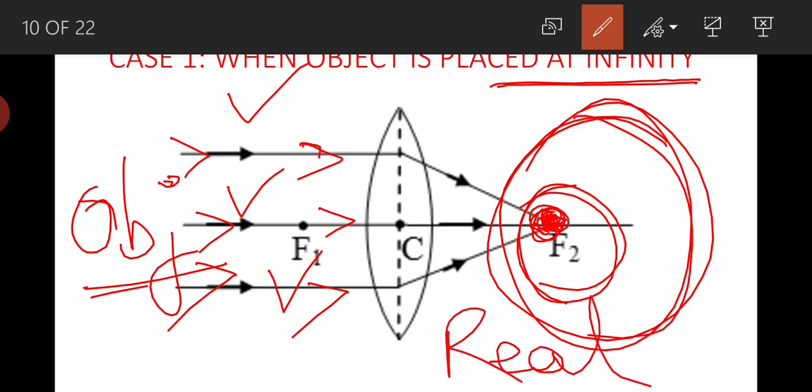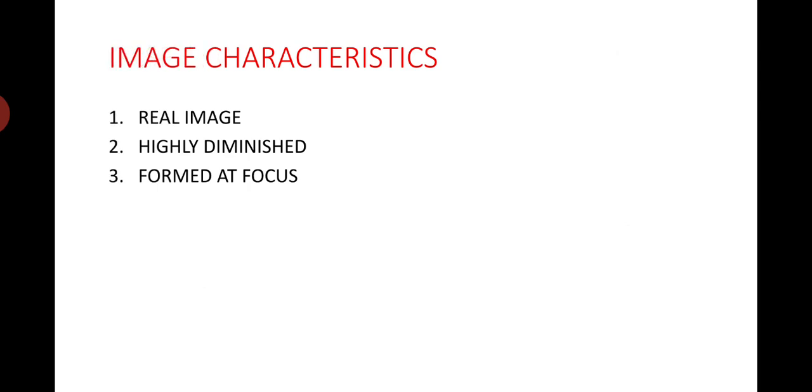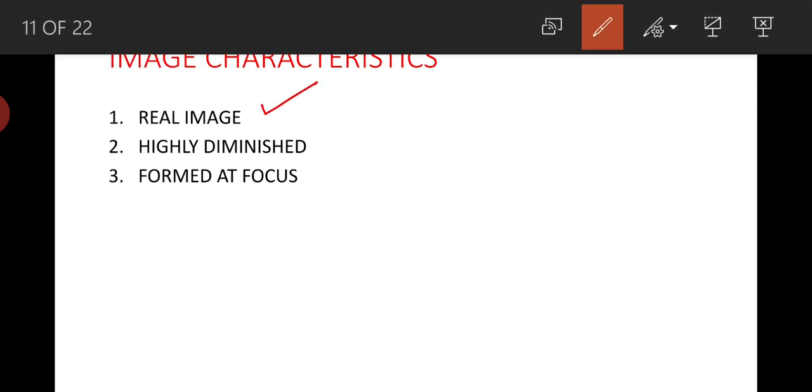Real image is one which forms on the other side of the object. So here image formed is real, and it is a point image. It means it is highly diminished image and it is formed at focus. So image characteristics are, first one is real image, and it is highly diminished image or point image, and it is formed at focus.